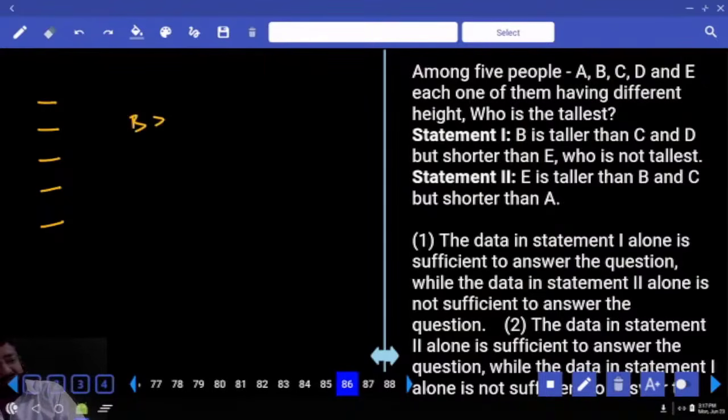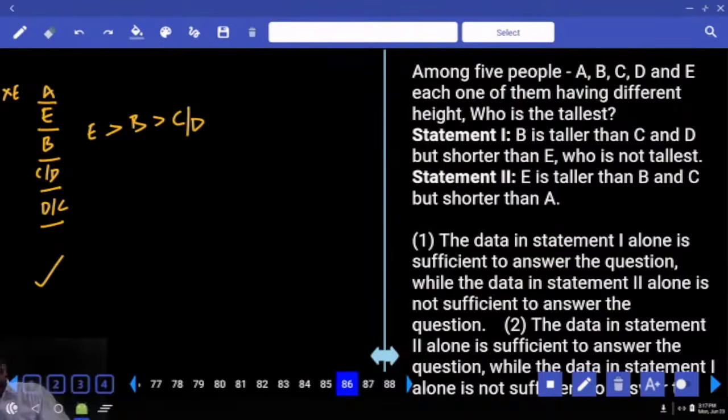B is taller than C and D but shorter than E. E is not the tallest. This position is not meant for E. When that position is not meant for B, obviously this has to be E, because behind B there are minimum 3 people. So this is B. This should be either C or D, D or C. And he already gave us the names, and it is A. A is the tallest. Did I get the answer from one alone?